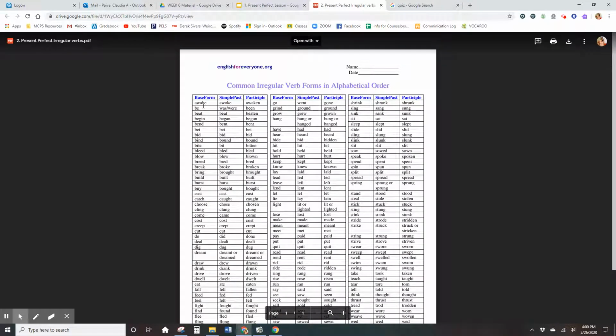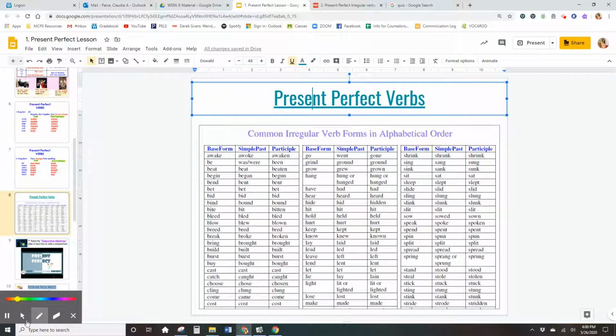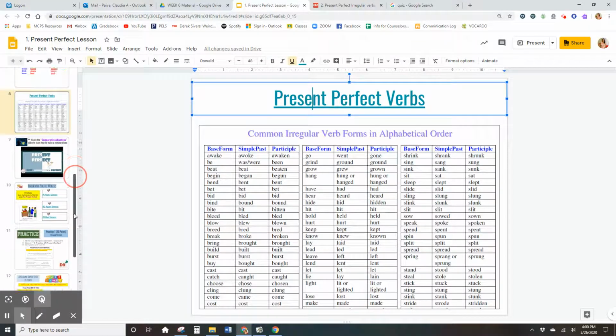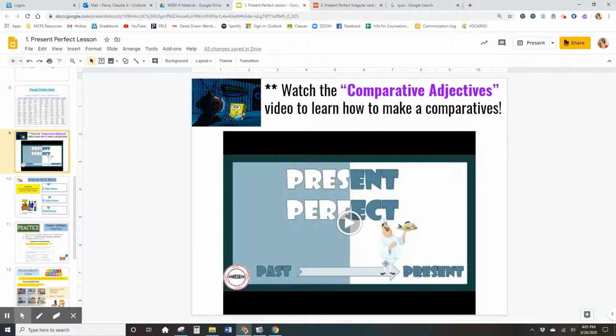So you have here the base form, the simple past, and past participle. Again, base form, simple past, past participle. So you have three lists of verbs, okay? In case you need them for these exercises. The next thing we have is just a quick video. This has more examples and explains in a different way, but it's also about the present perfect.